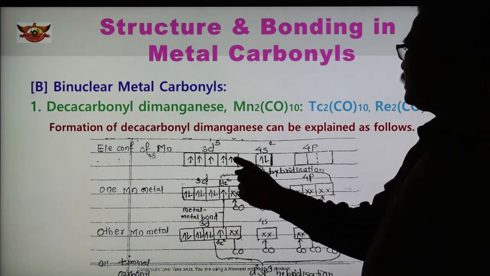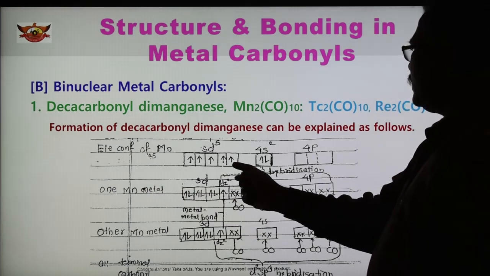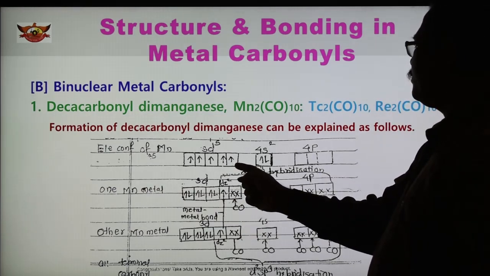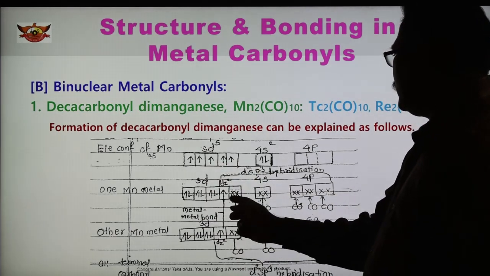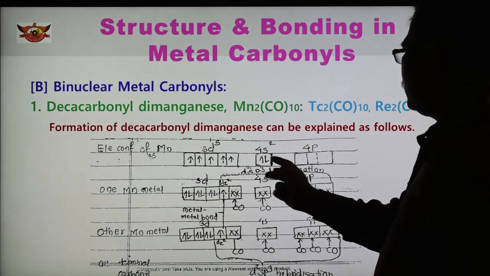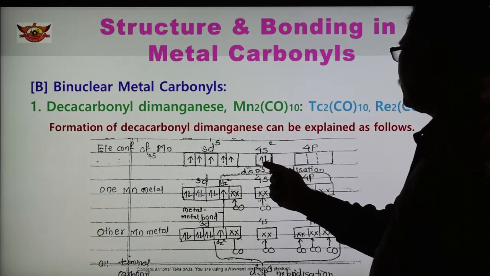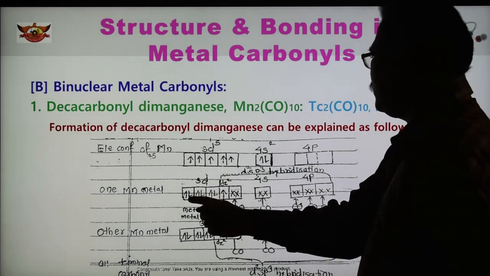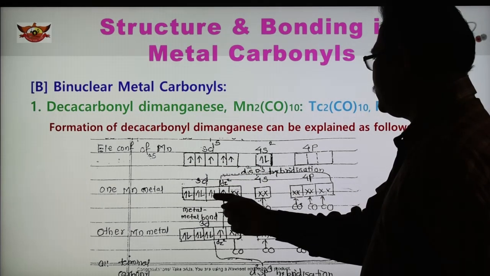After rearrangement, the 4s orbital is made vacant and its 2 electrons are shifted to the d orbitals. See here, one here and another here, and this electron is also shifted and gets paired.